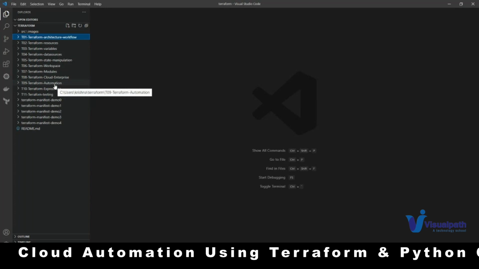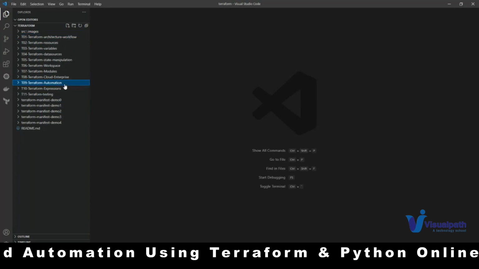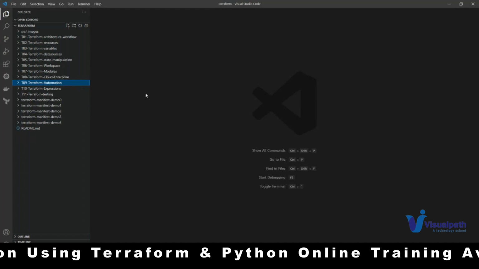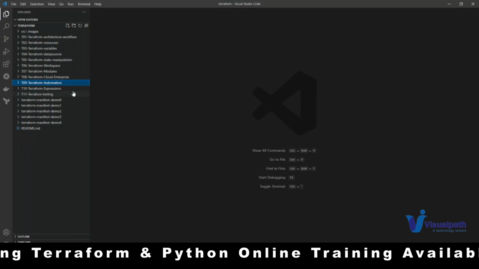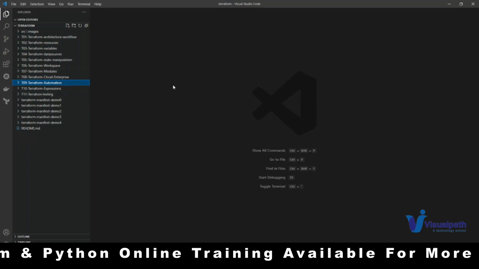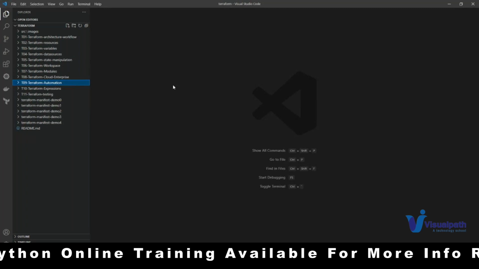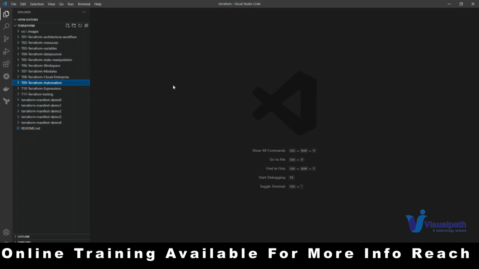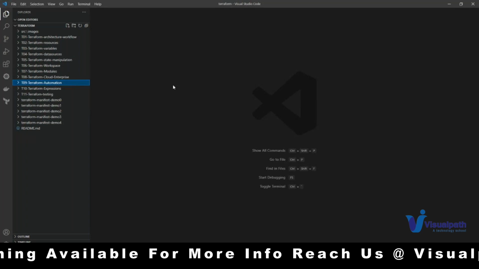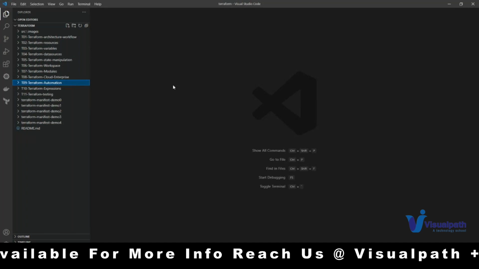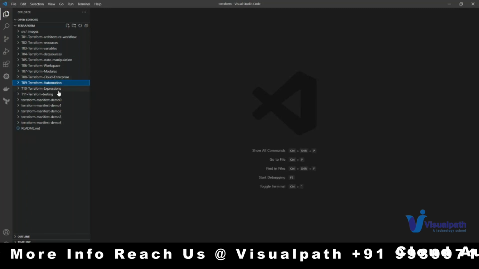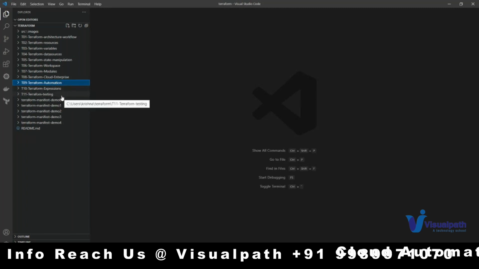Terraform automation as well. Automation in the sense of how I can automate this process. Okay, by using GitHub Actions or a Jenkins CI/CD pipeline, how I can write and automate this workflow. I cannot run terraform init and all every time, right? It has to be automated in a cycle. Whether you are using Azure DevOps, or AWS DevOps, or Jenkins CI/CD, or GitLab CI/CD, or GitHub Actions, whatever it is, you have to automate that. That is called Terraform automation, and then expressions, Terraform testing as well, unit testing.